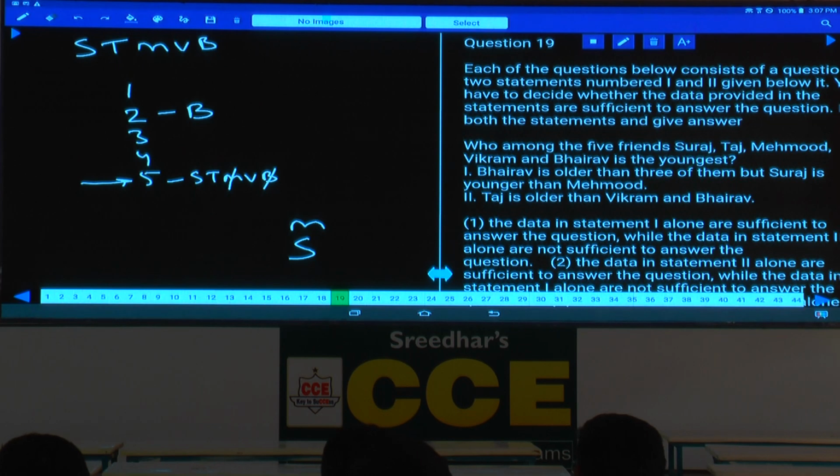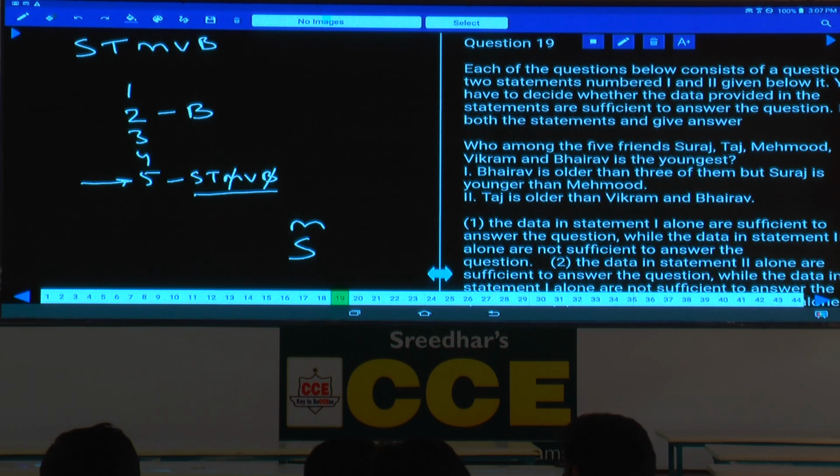Then who can be the youngest? Either S, T or B. In some cases, particularly in data sufficiency, the order cannot be fixed, but we can determine the answer by the elimination process. Isn't it? And see here, what could be the answer? Either S or T or B.